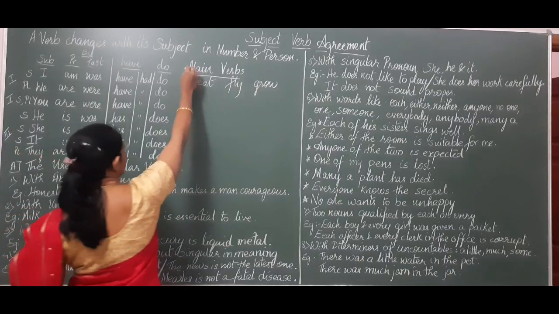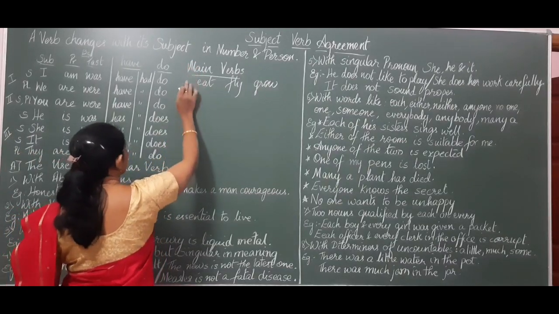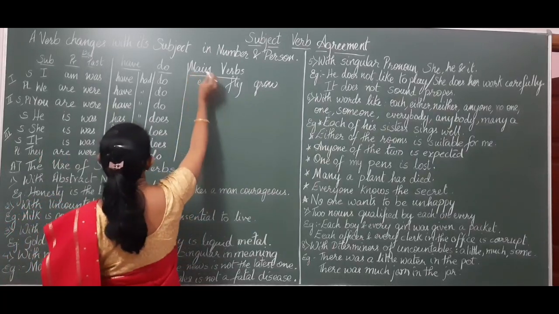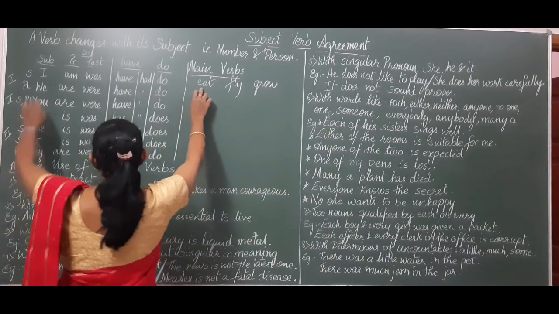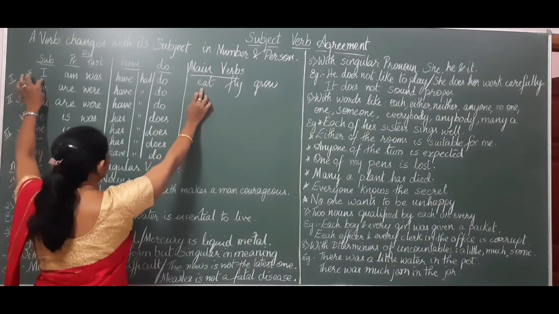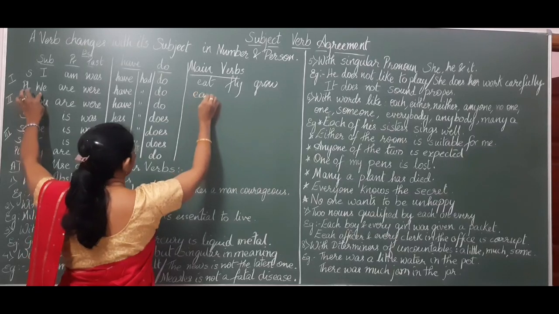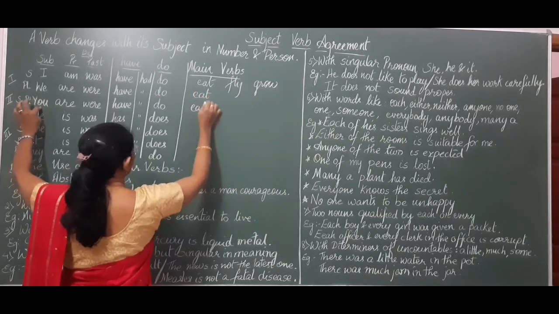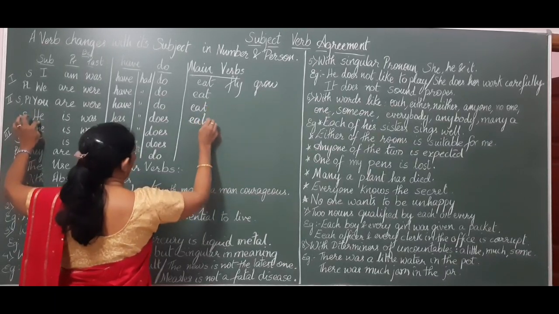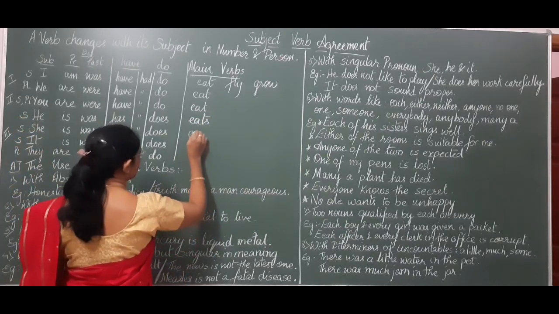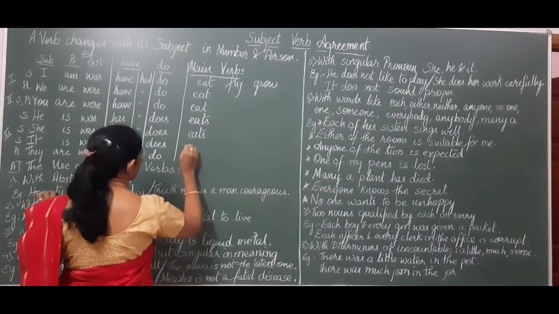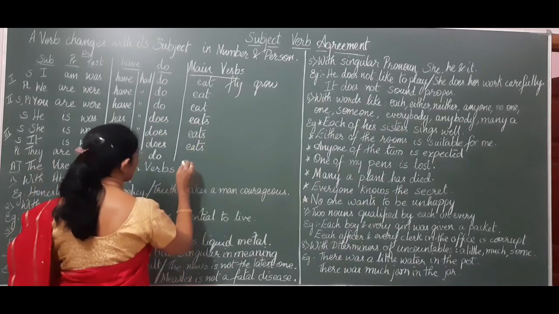Now we shall try the main verbs or the irregular verbs. For the word eat, we take: I eat, we eat, you eat, he eats, she eats, it eats, they eat.